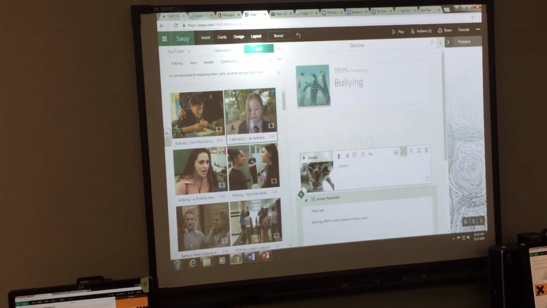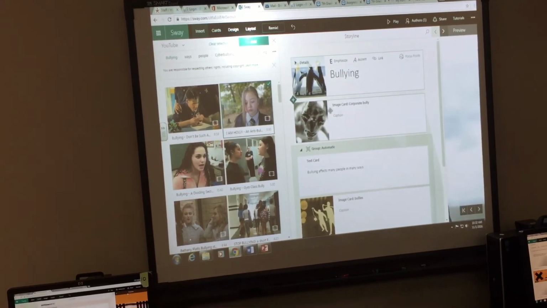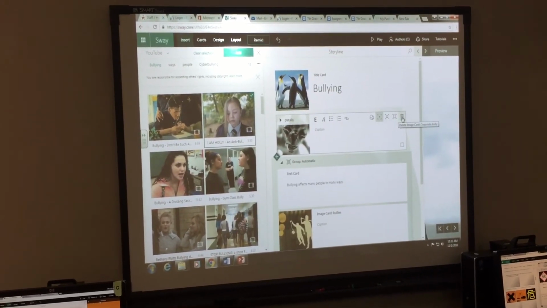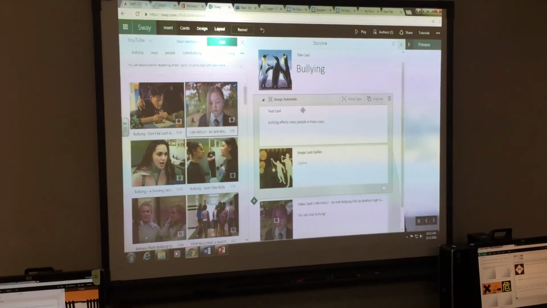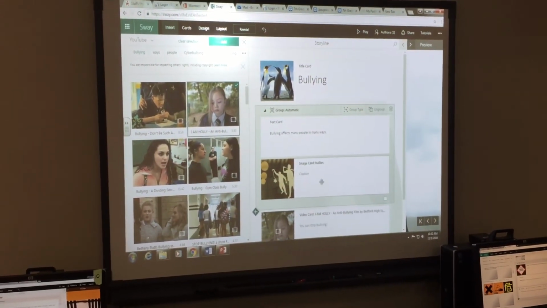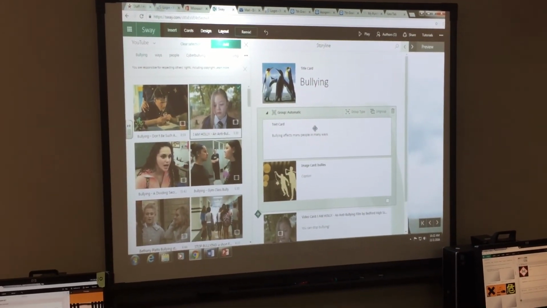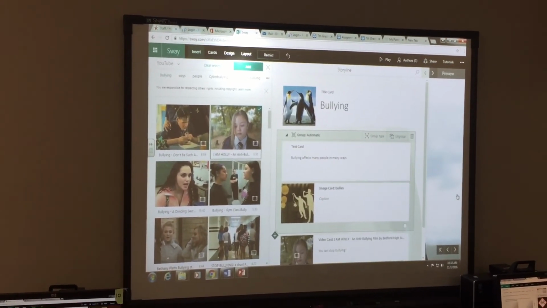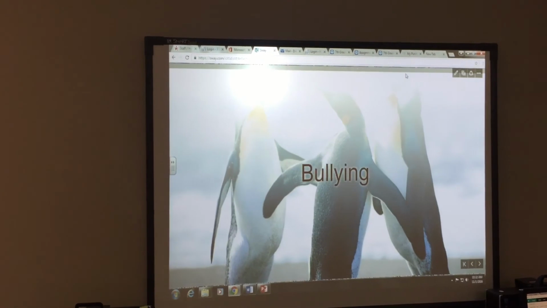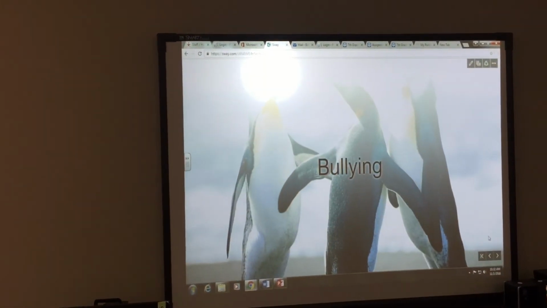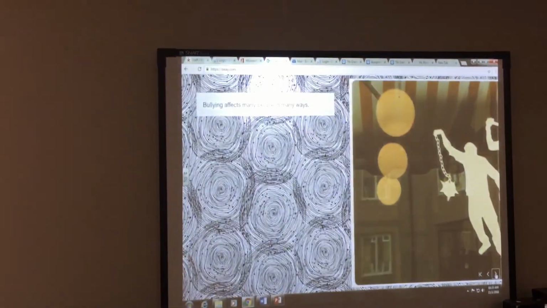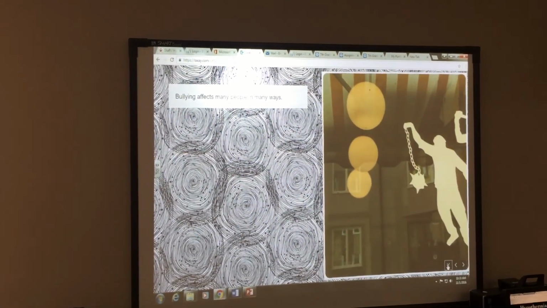Now I'm going to drag the penguins in, so now they're on there, and now I'm just going to get rid of this. So I select that card, and I'm going to trash it. I don't need that. This group is good, this group is good. Okay, so sometimes changing the images gets a little bit weird. You have to drag the one picture out, drag another one in. Okay. So that's a lot of what it is to Sway. You're just creating your own presentation using the tools that are built into it.